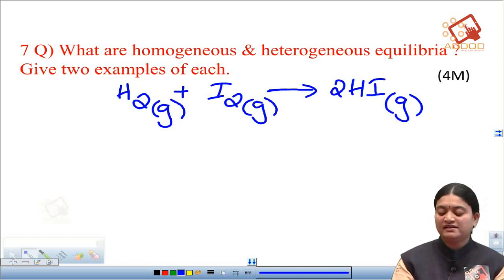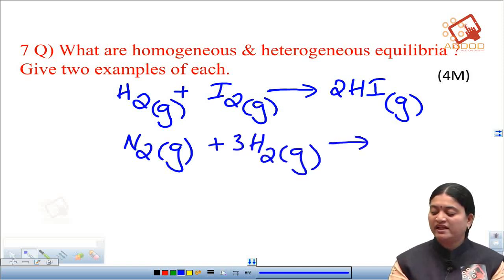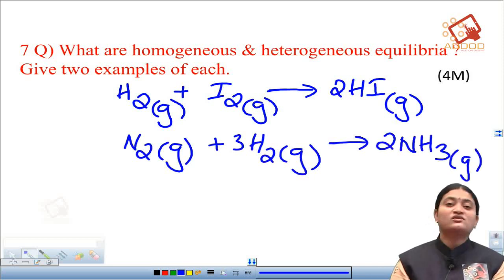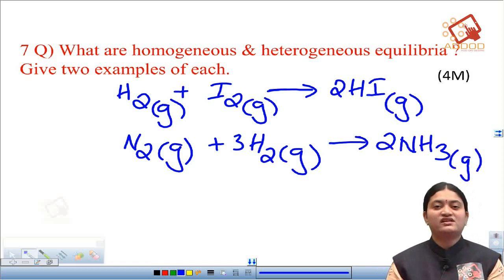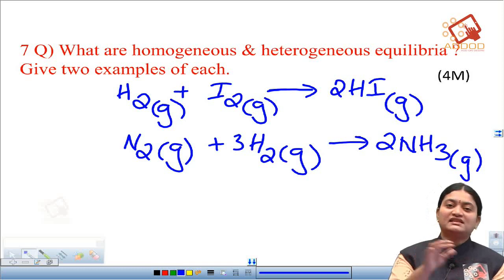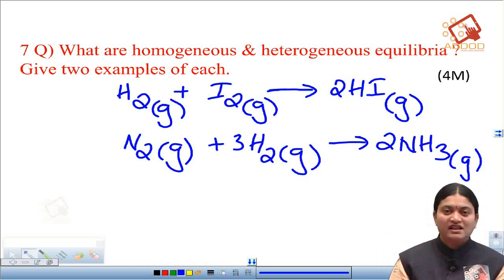Let us take another example and see. Nitrogen reacts with hydrogen to give us ammonia. In this case also you can see that nitrogen is in gaseous state, hydrogen is in gaseous state, and the product ammonia is also in gaseous state. So here also the reactants and product are both in the same phase. Such a one we call homogeneous equilibrium.